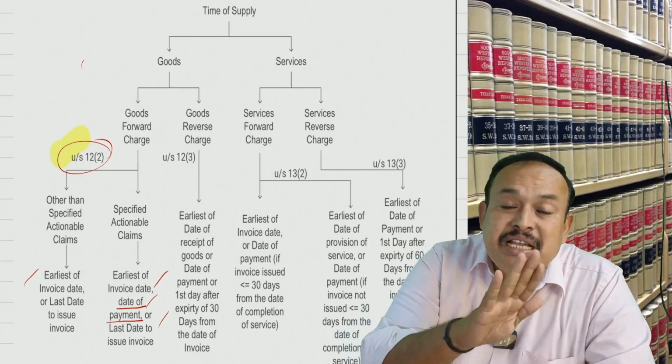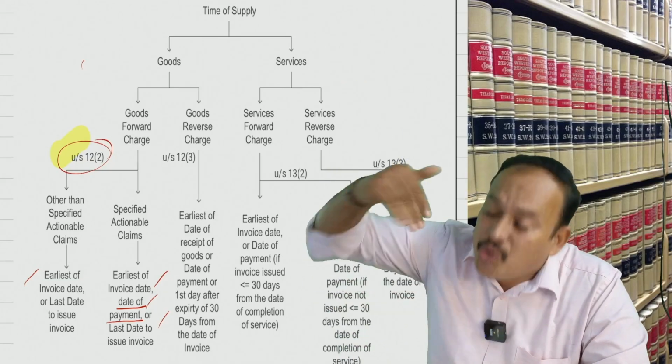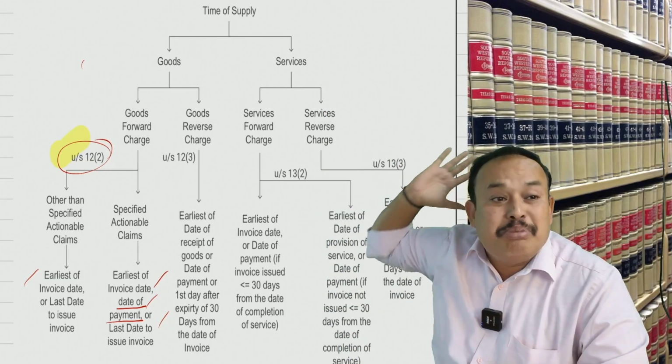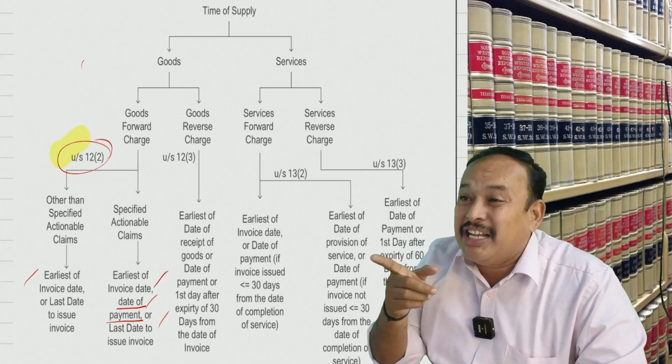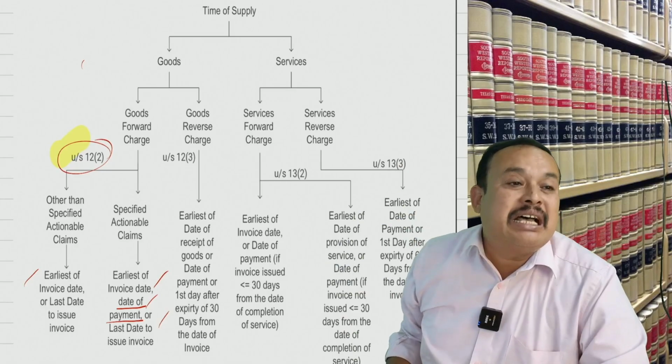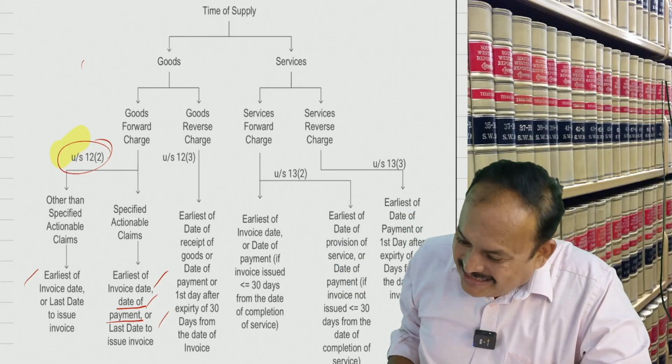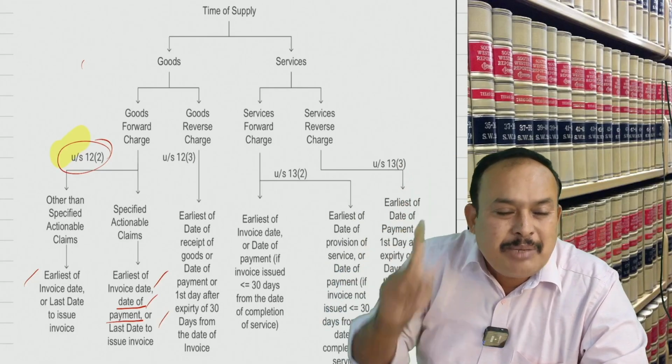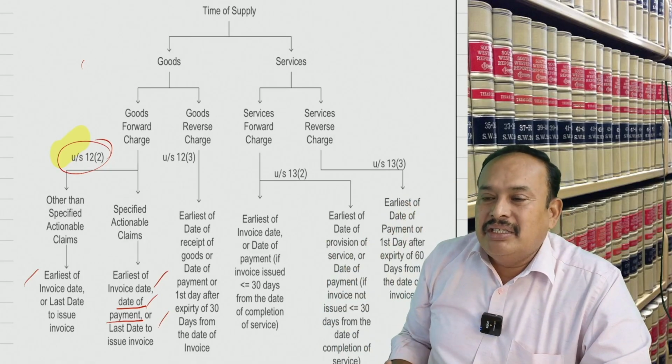Is it FCM or RCM? Upfront I am telling you, RCM. Hey, Britannia, you purchase the cashew nuts, not peeled, not shelled, for your biscuit manufacturing purpose. You are a registered person? Yes, sir. Being the buyer and recipient, you pay the GST.